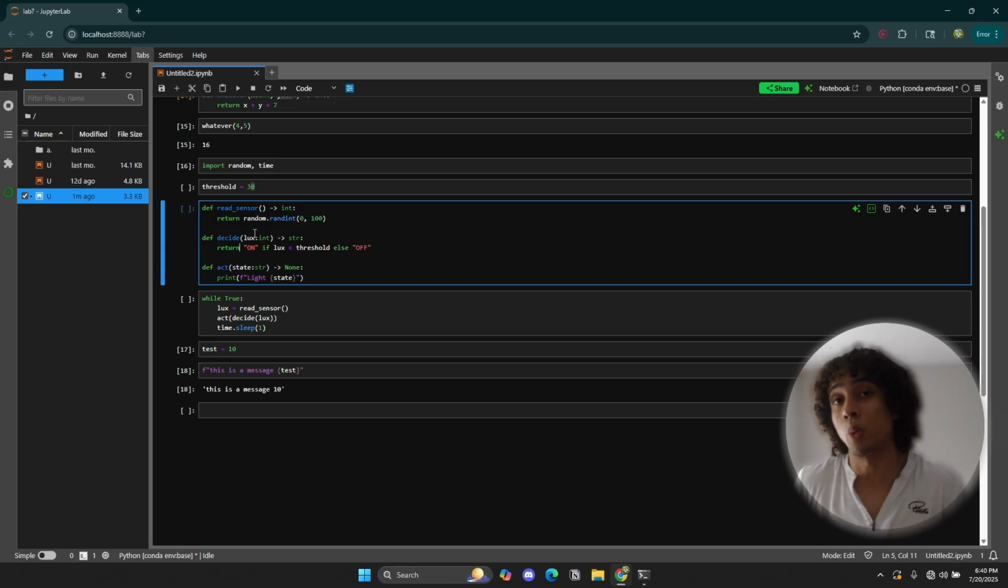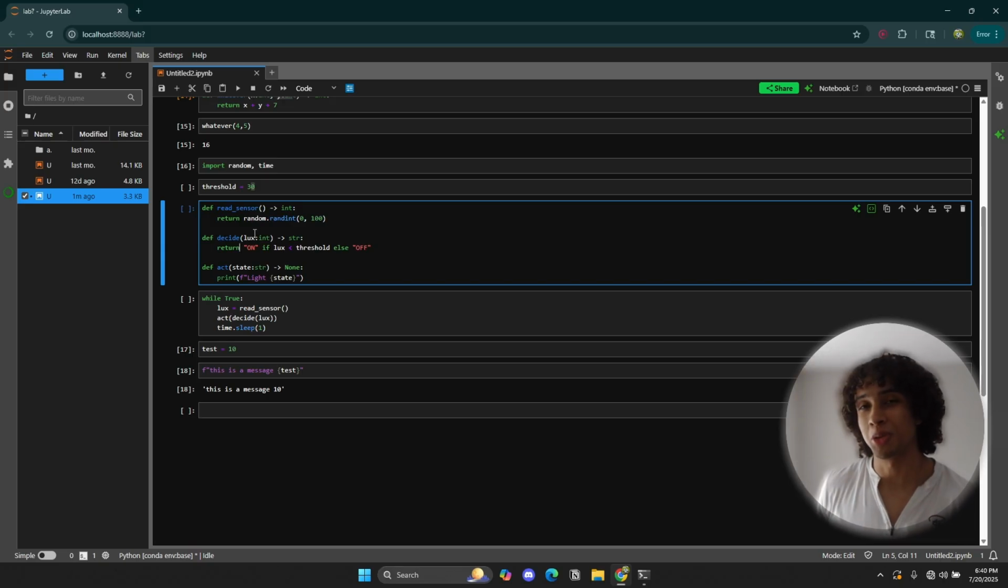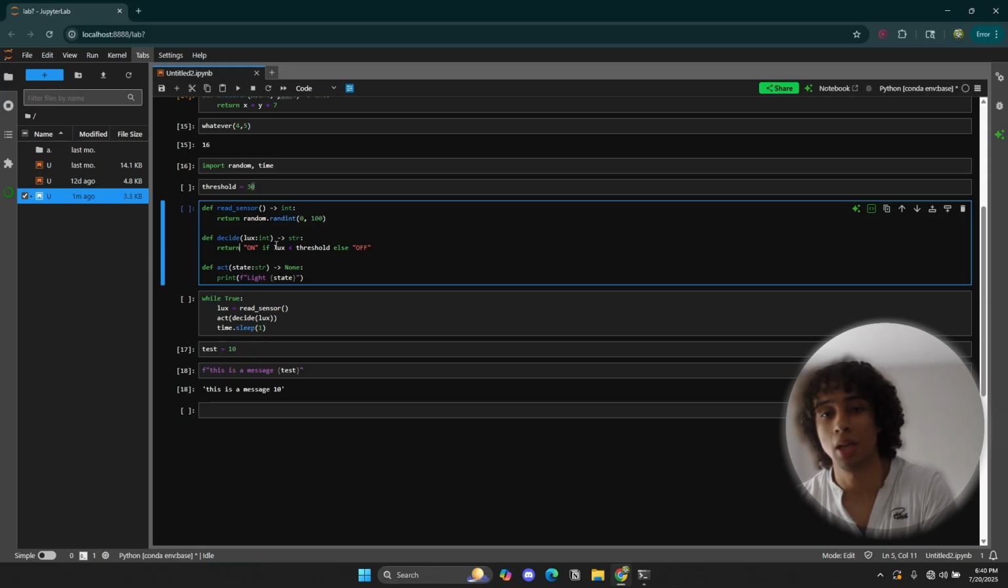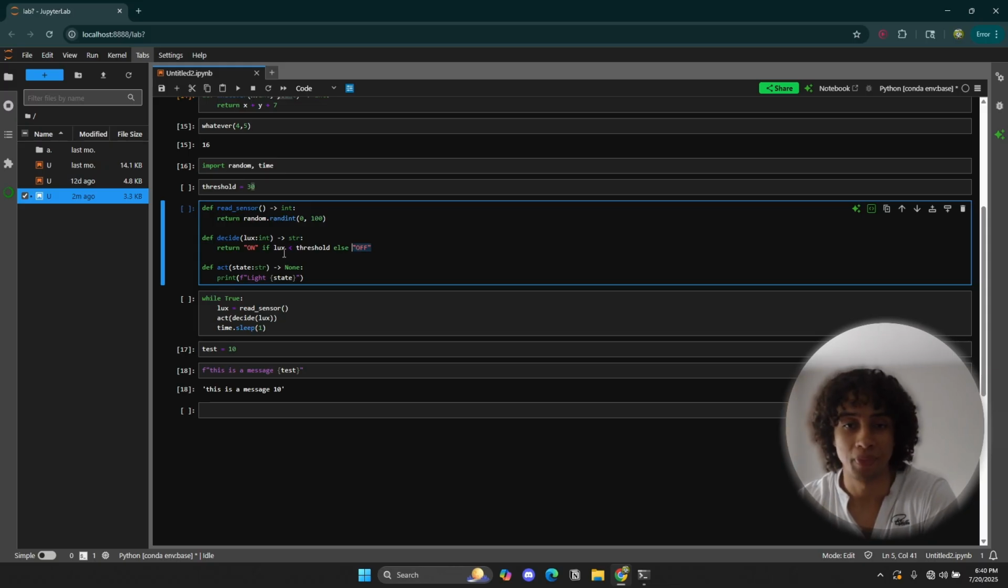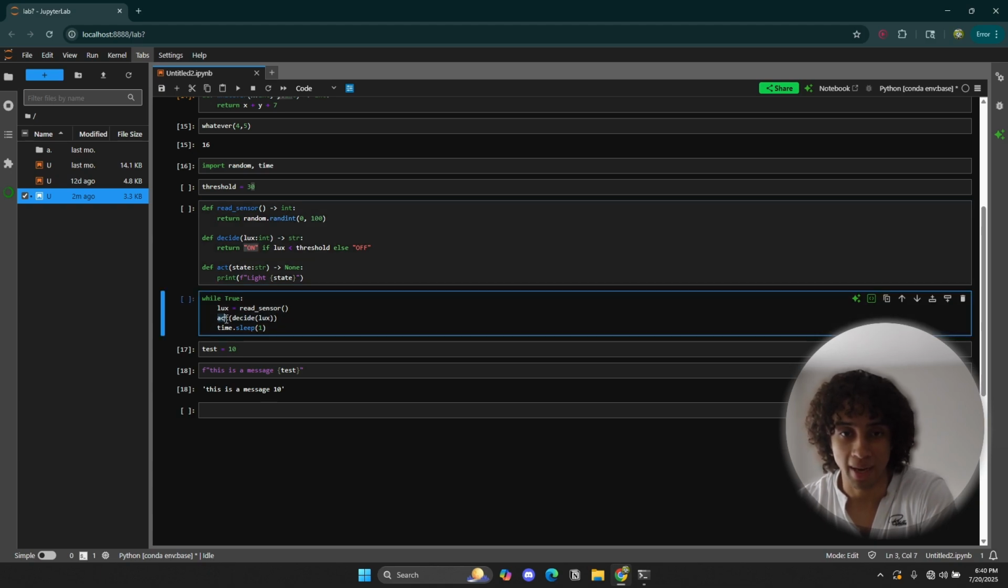Remember, functions in a way are just variables, but they're variables that store procedures instead of just data, which is the neat thing about functions. So decide is going to store that number, not the number, sorry, but the decision. So it's either going to store on or it's either going to store off. So let's suppose that a random number generated 17. That means it's going to store on. That is what it's going to pass to our act.